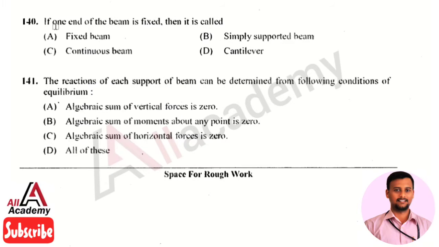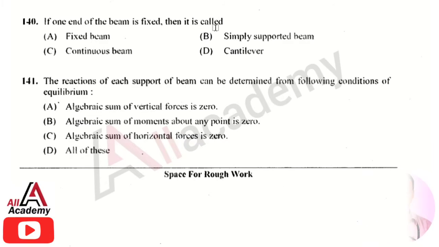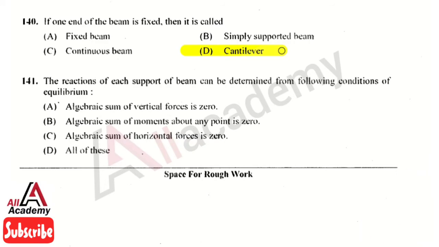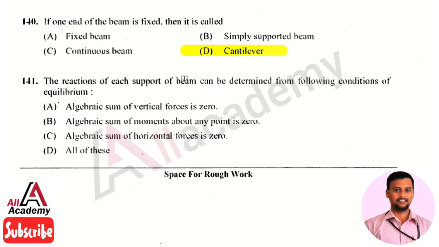The next question is, if one end of a beam is fixed, then it is called, the right answer is option 4, that is it is called a cantilever beam. So in a cantilever beam, one end is fixed and the other one is free.